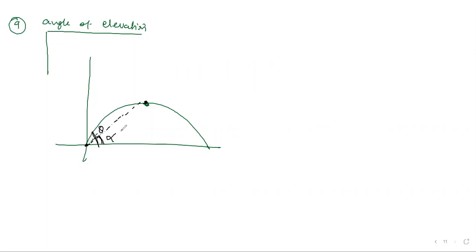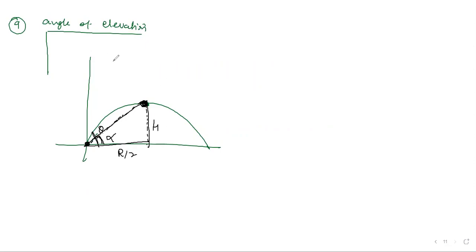Alpha we are talking about. This is called the angle of elevation. When the projectile is at the highest point, what angle is it making with the point of projection? That's called the angle of elevation, this black line. Okay. Look at this triangle. We want to calculate this alpha, right? It is very easy to calculate. This is h, and this is obviously R by 2.